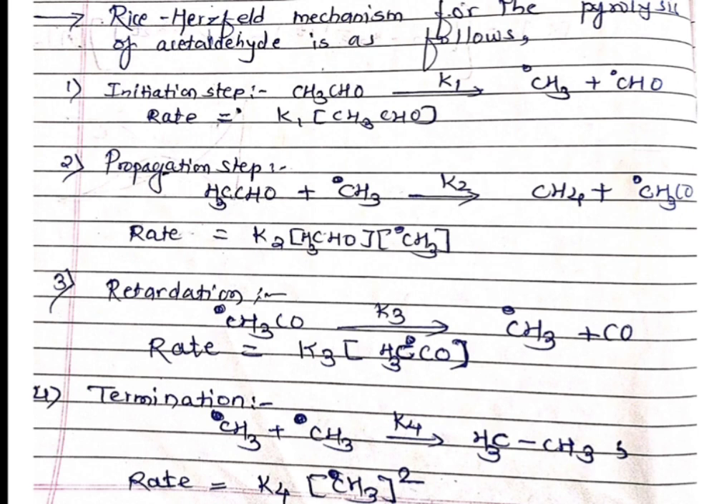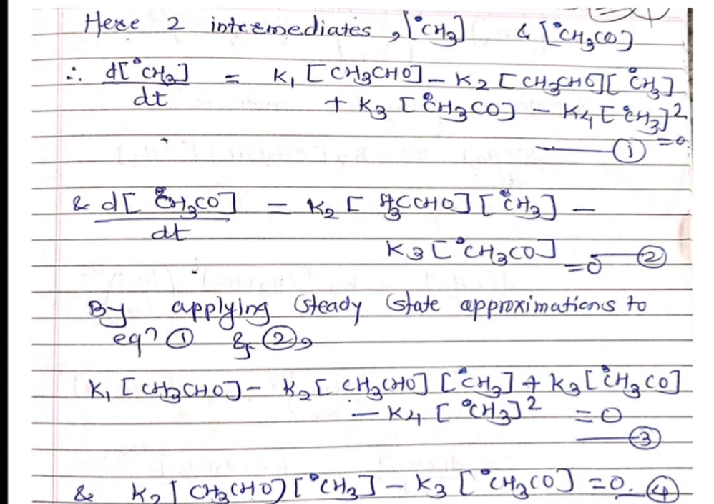So initially we are going to write down the rates of the intermediates. I have written here the two intermediates present for this pyrolysis of acetaldehyde reaction, the CH3 radical and the CH3CO radical. So we are going to write down the rate of the CH3 radical. Initially I have written the rate of change of concentration of CH3 radical with respect to time is equal to, as I have already shown you how to write a rate of a chemical reaction, the same way you can write down the rate of the reaction for this.